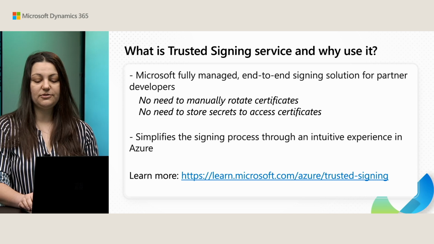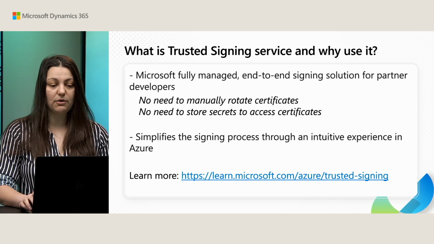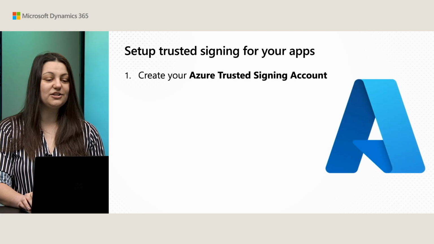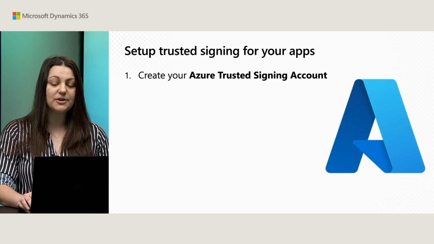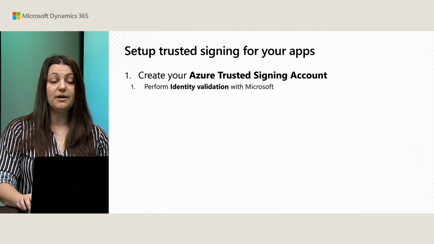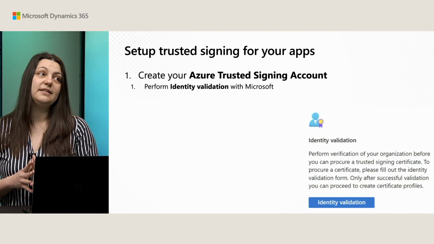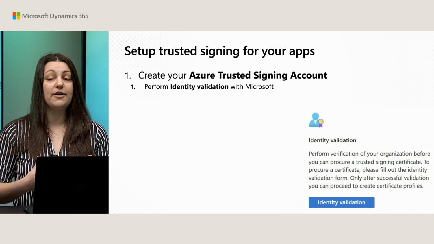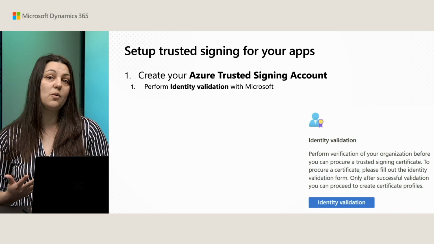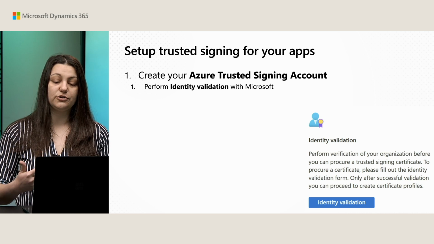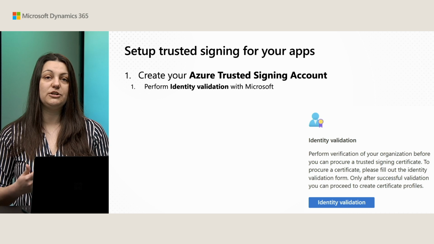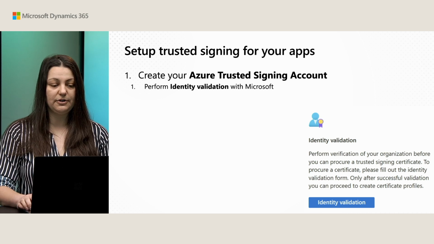Now, off to the steps on how to set it up with ALGO. First and foremost, you need to create the service on Azure, which is called an Azure Trusted Signing account. Then you need to perform an identity validation. This is the hardest step of the process, where you need to verify that you are who you say you are, because certificates will be issued in your name, and it needs to be made sure that this is the right identity for it.